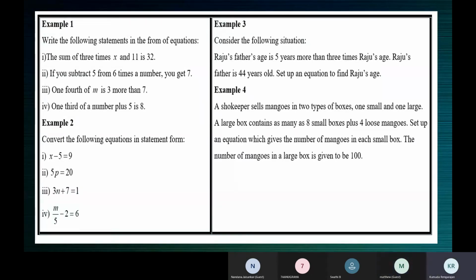What is the number? 6 into x, ma'am. If I say let the number be z, then what is 6 times the number? 6z. Now is it 5 minus 6z or 6z minus 5? 5 minus 6z, ma'am.